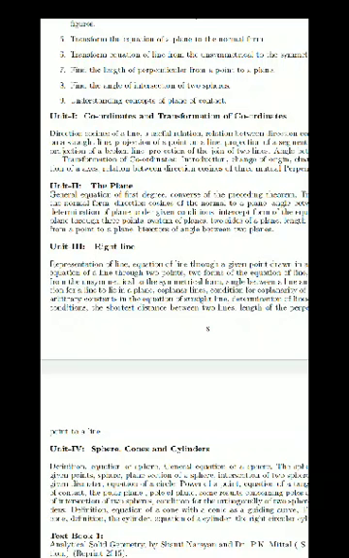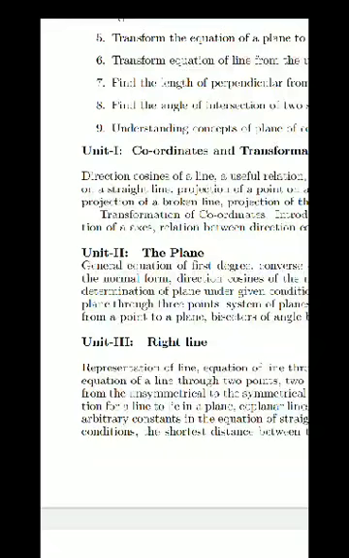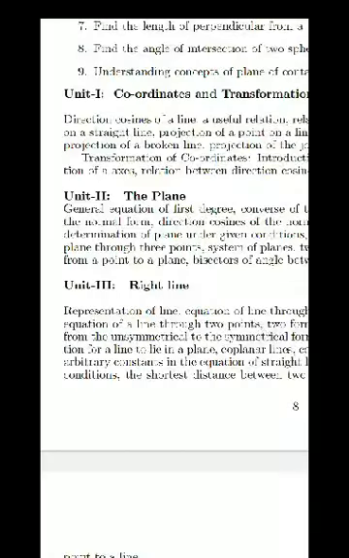I am going to read some points. Please attend carefully. Direction cosine of line, the same point which is in 12th standard. After that, a useful relation between direction cosines, then projection on a straight line, and the further syllabus is new for all of you.